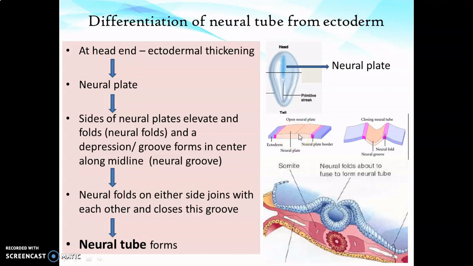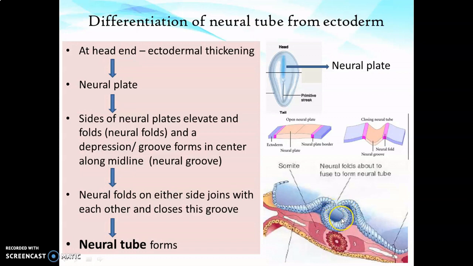plate. On either side of the neural plate, there is slight elevation as you can see in this image. These elevated areas are known as neural fold, and automatically the central area becomes like a groove or depression, which is known as neural groove. And later the sides of this neural fold come and join with each other, or fuse with each other, forming a tube that is known as neural tube.